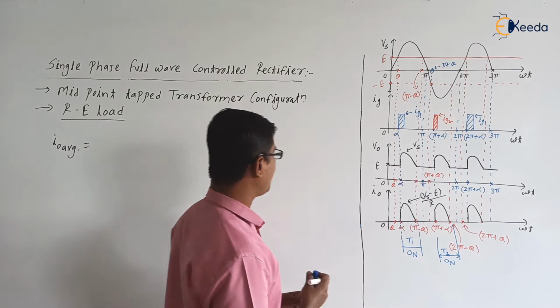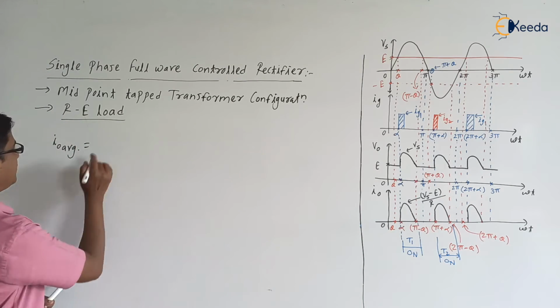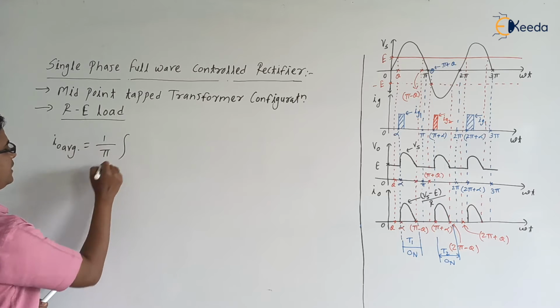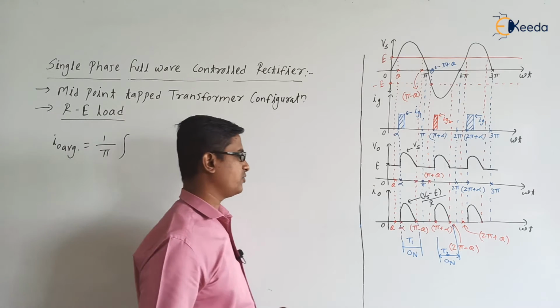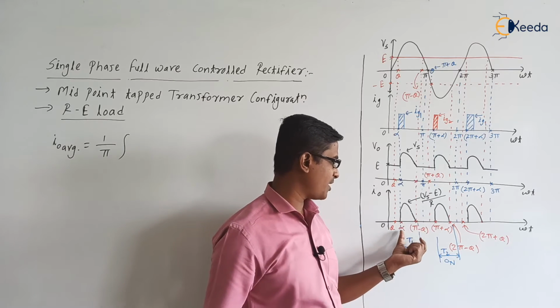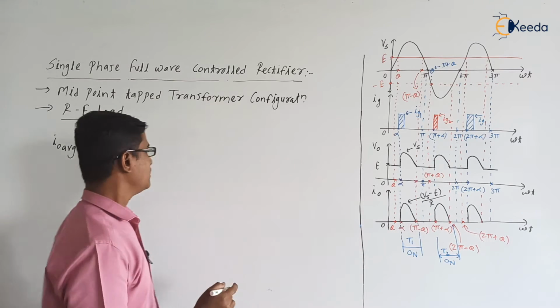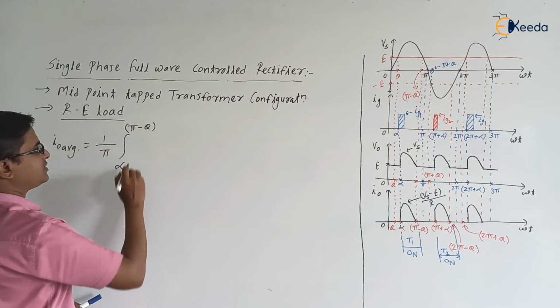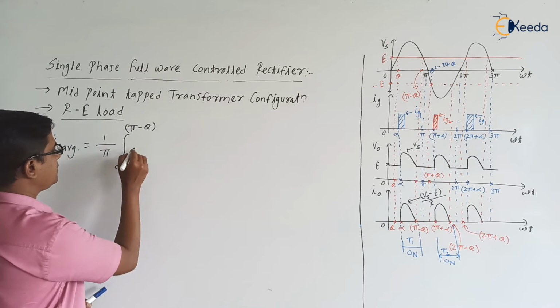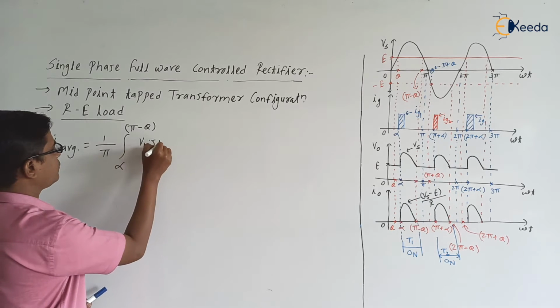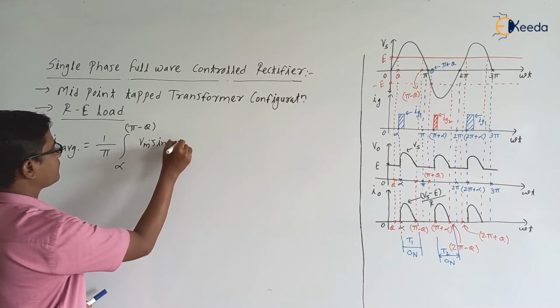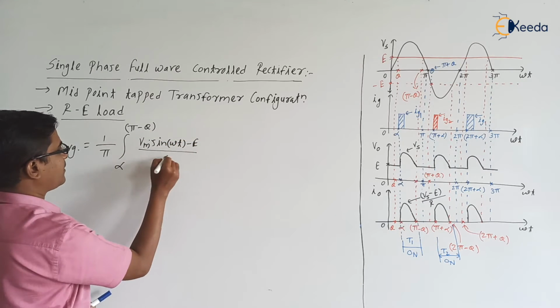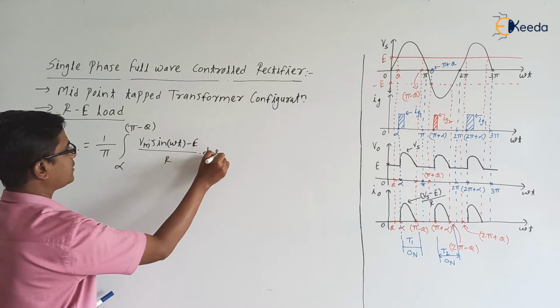So it is like 1 by pi, integration, effective between 0 to pi, the effective interval is from alpha to pi minus theta only. During this interval it is Vs minus E. Vs is Vm into sine of omega t minus E divided by R into d omega t, right?